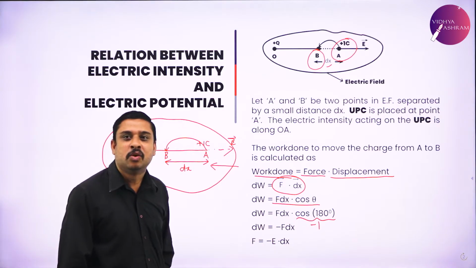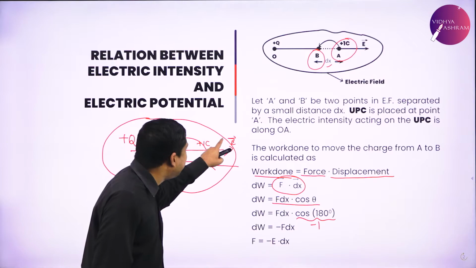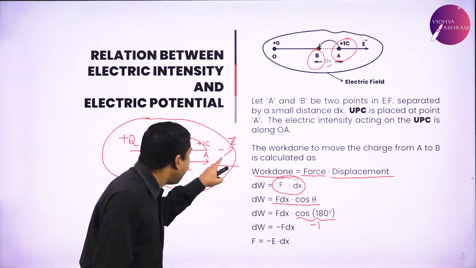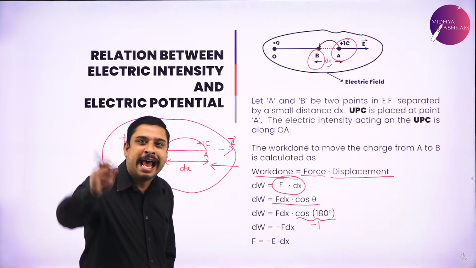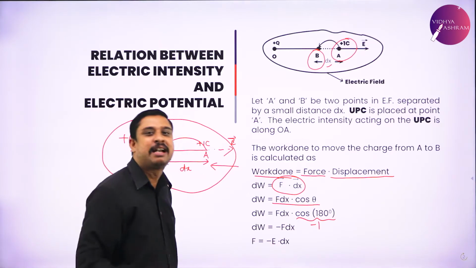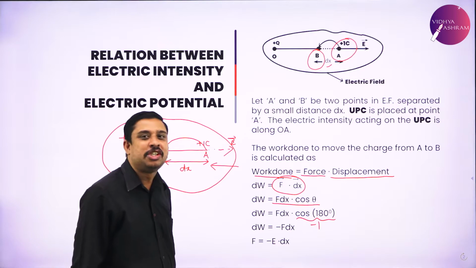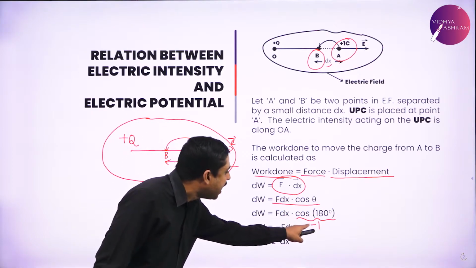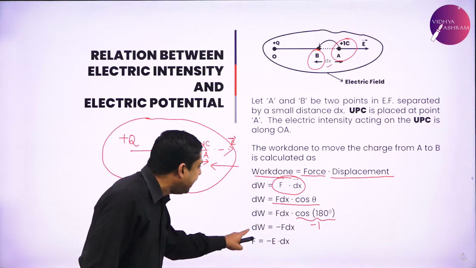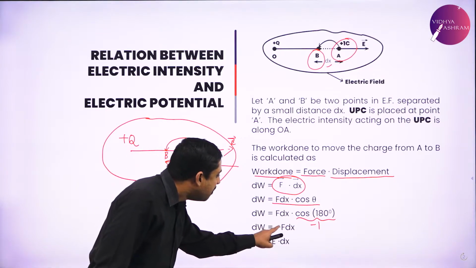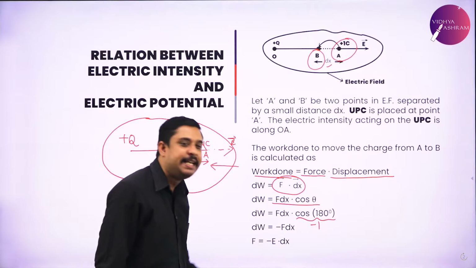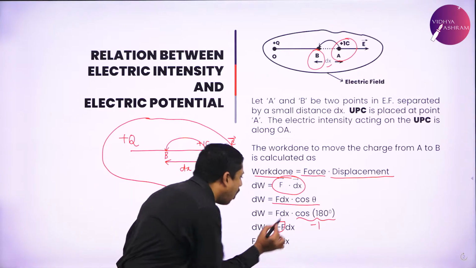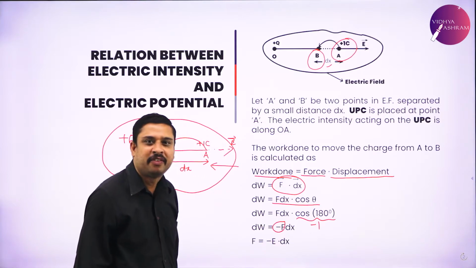180 degrees. Why? The intensity, direction of the electric field and the applied force along the same straight line but opposite to each other. And what was the value of cos 180? Minus 1. So dW equals minus F dx. My dear students, concentrate on this minus F.